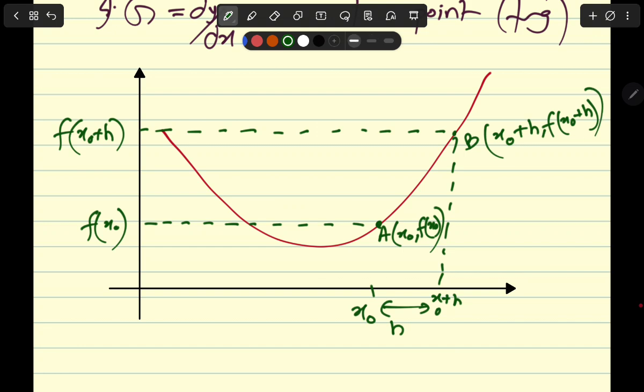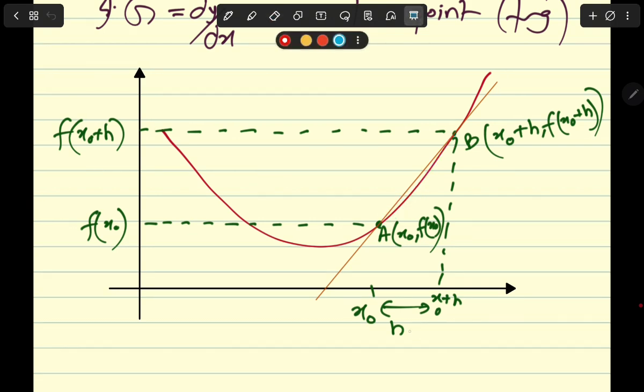Now I can draw a secant line here connecting A and B, but this is not going to give me quite the desired result if I want to find out the gradient at this particular point A. This is not the gradient at point A, right? The gradient at point A is going to be something like this, right? But I can obtain it if I start moving this point B closer and closer and closer to A, right?